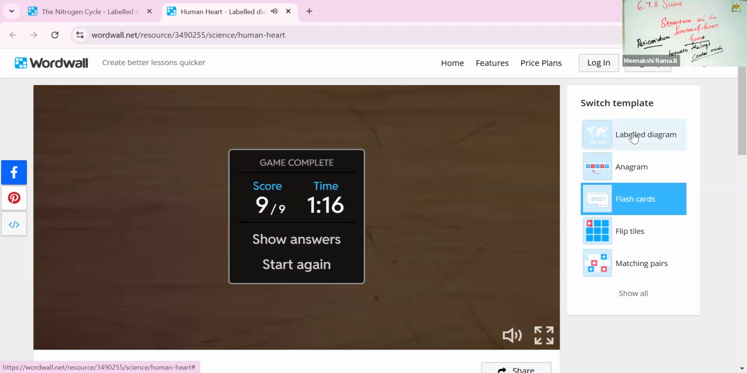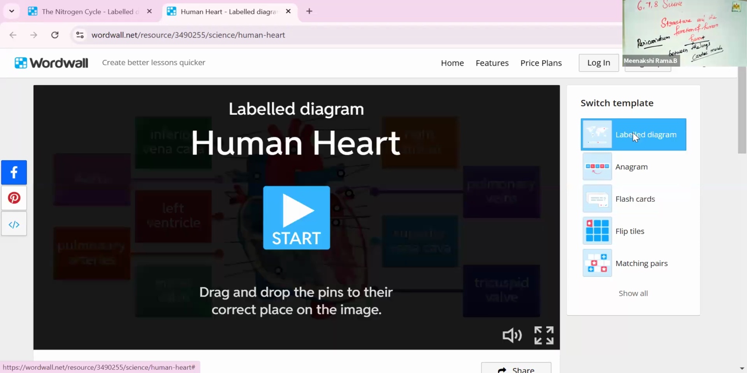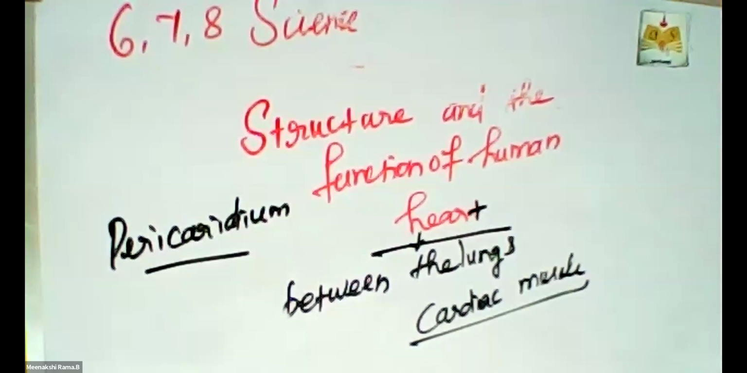With the help of this activity, we learn the structure of the heart, what the parts are, and how the blood is circulated in our heart, that is, oxygenated blood and deoxygenated blood. How the heart functions: there are different types of blood circulation, systemic circulation, pulmonary circulation, and coronary circulation. In these three types of circulation, the blood is circulated in our body. This chapter we are going to learn in the next session.